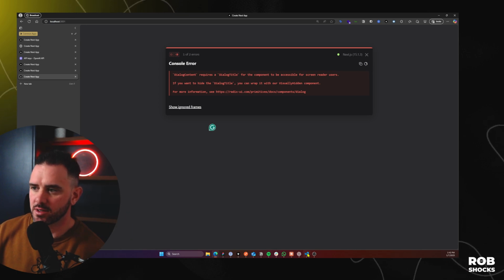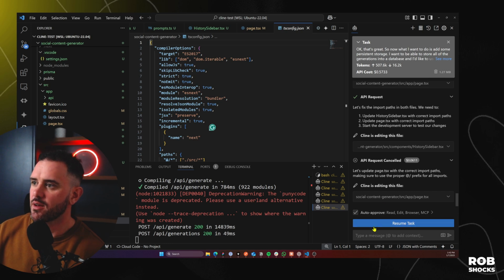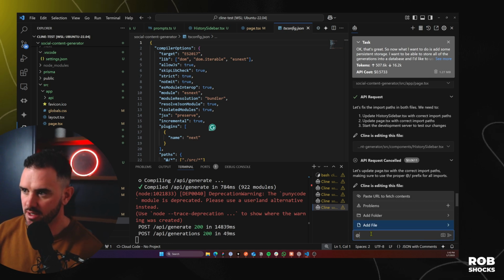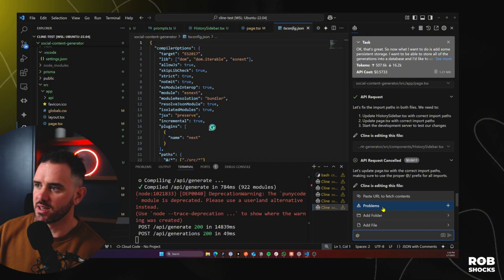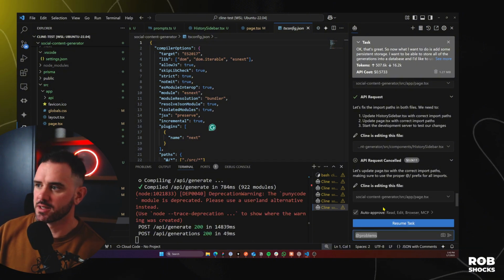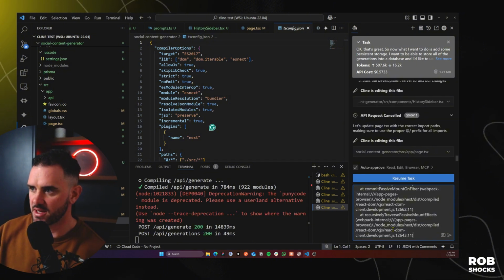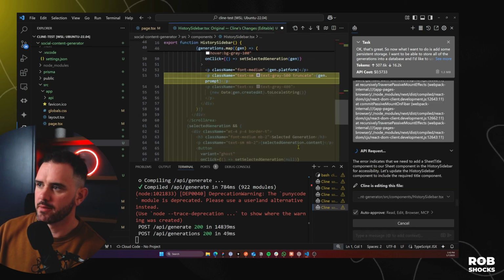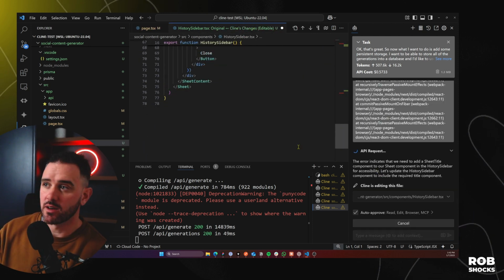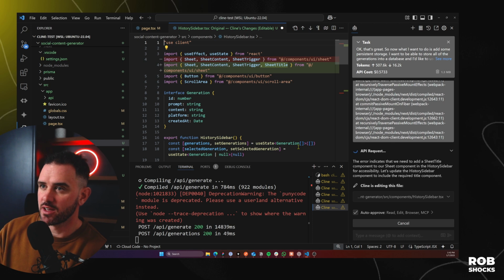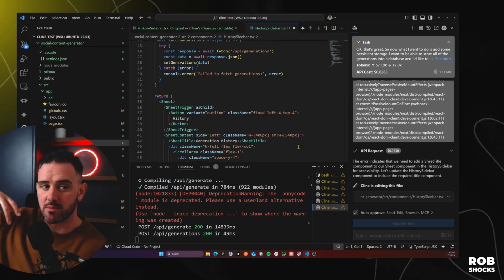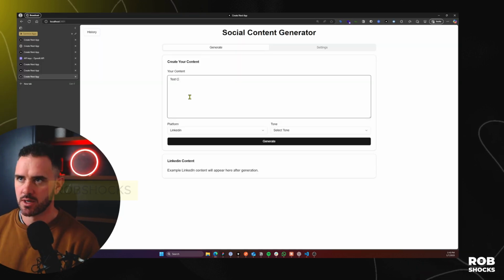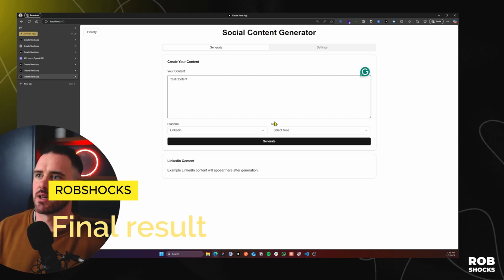And then let's go back in here and check out if I can actually add the problem by using this context and then paste that in. Okay, so it probably would have actually gone and fixed this itself if I let it use browser mode, it would be able to check the console, test content, and generate.